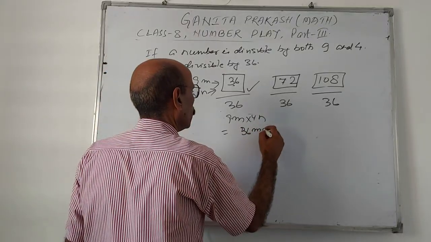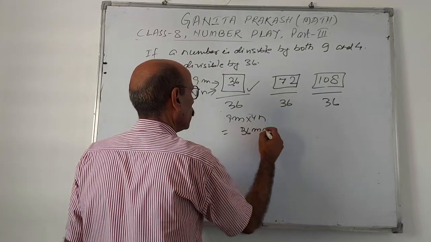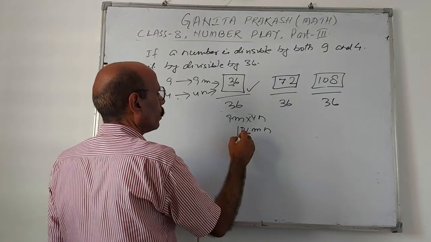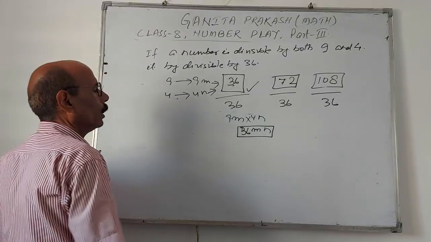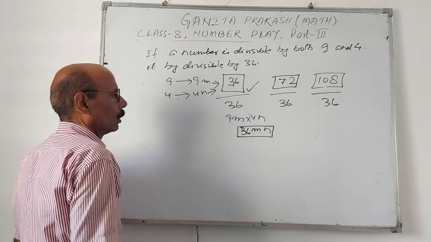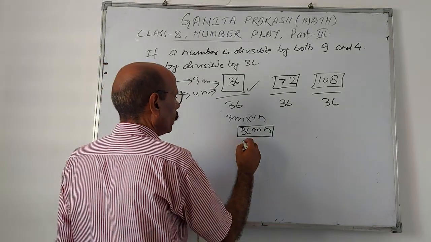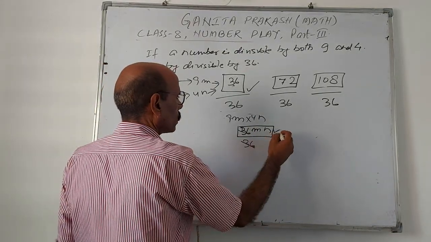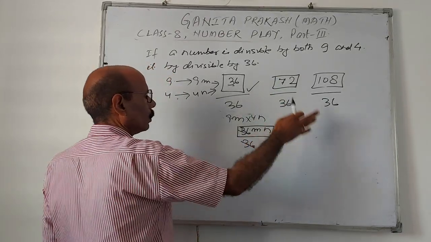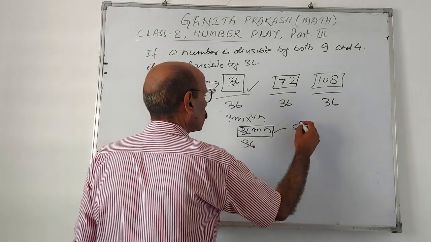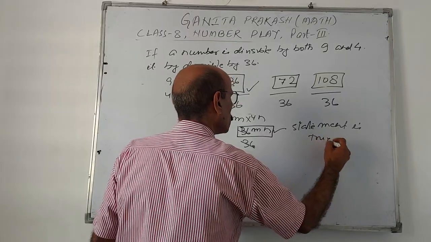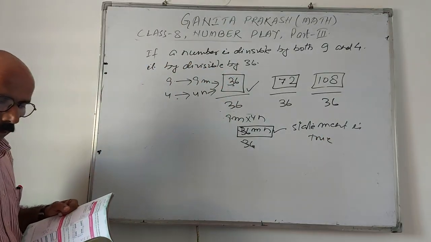So 9 times 4 is 36, with m and n. So this will be the number divisible by both 9 and 4. The value of m and n may be anything. So here 36 is common, that means this number is divisible by 36. Let the value of m be anything: 1, 2, 3, 4, 5. The statement is true. This is a true statement.